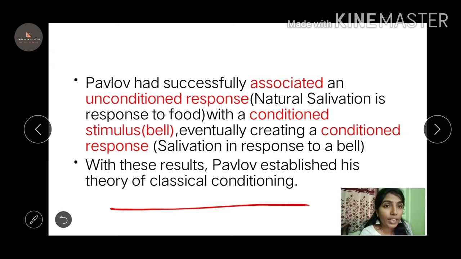You don't apply any condition there. Whereas here, I'm applying a condition. A conditioned response is where there is no natural link, but the subject gets trained in such a way that it will respond according to that condition. This is the process of this experiment.